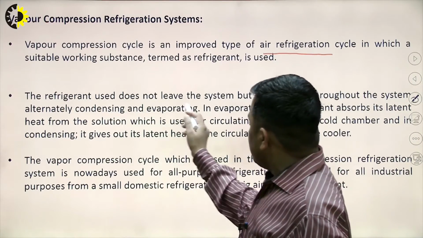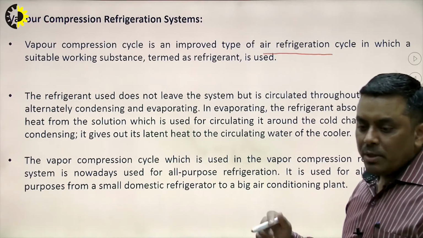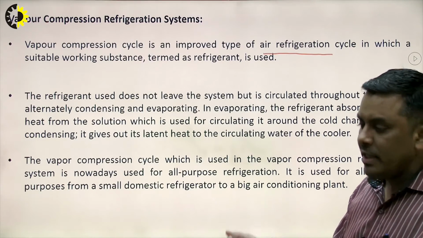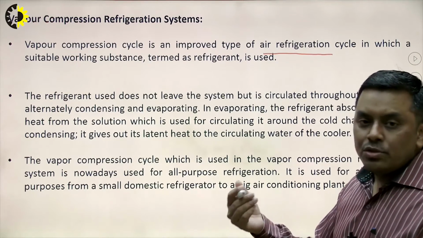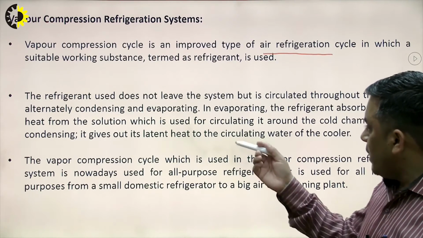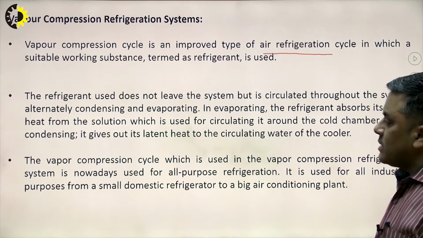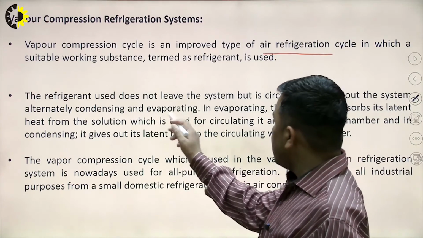The refrigerant used does not leave the system, already discussed, because the same refrigerant is getting evaporated and getting condensed and circulated throughout the cycle. So, the refrigerant used does not leave the system, but it is circulated throughout the system, alternately condensing and evaporating.